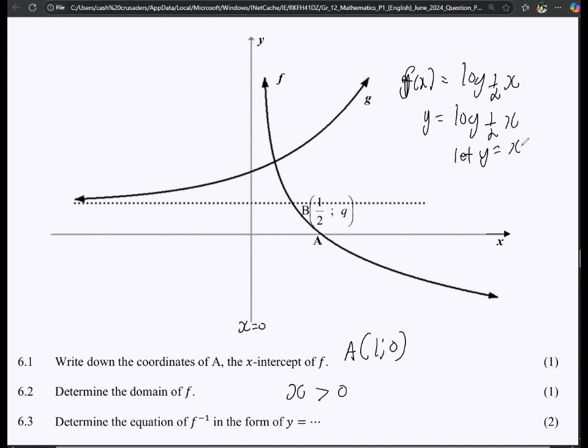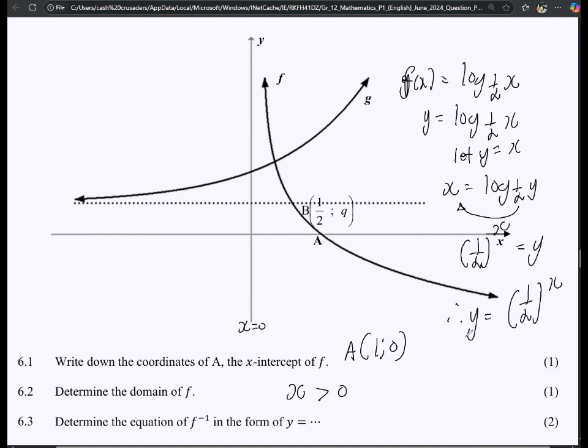So where there is y, we put x, and where there is x, we put y. That means x is equal to log base 1 over 2 of y. Then we simply lift that one up as an exponent, so y will be equal to 1 over 2 to the exponent of x. And that's just that, right? So that's your answer there. You're going to get a mark for swapping the x and y values, and then a mark for the answer. So 2 marks.